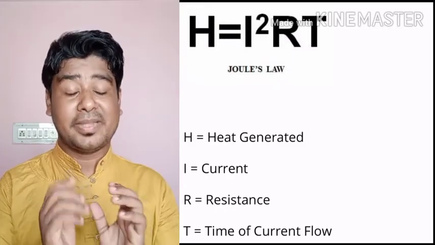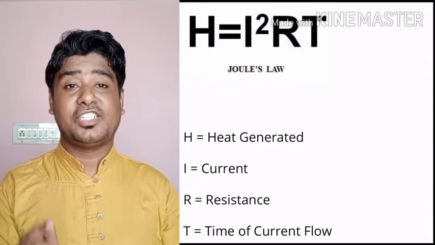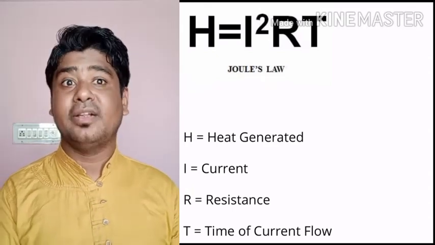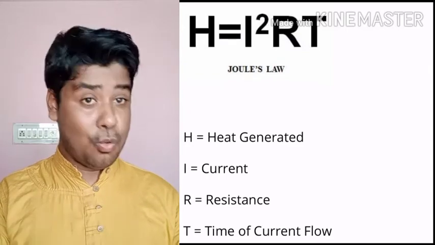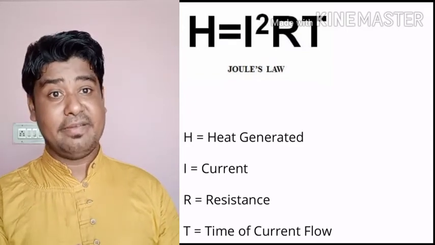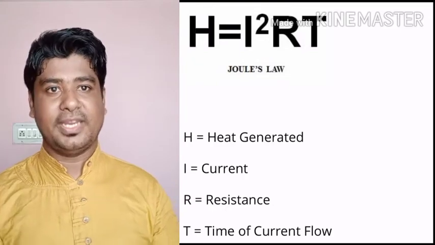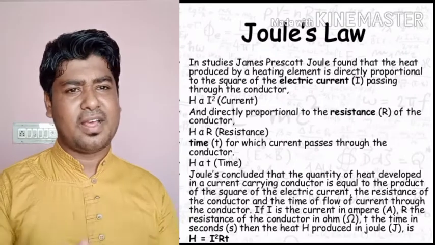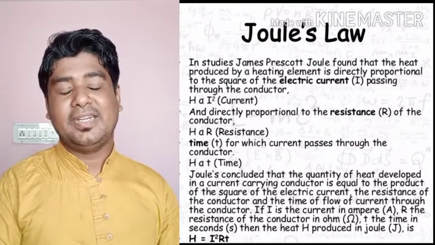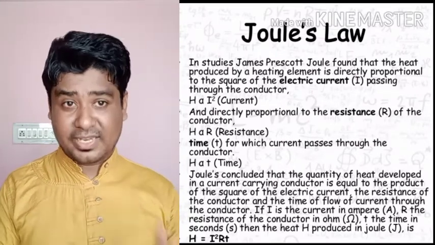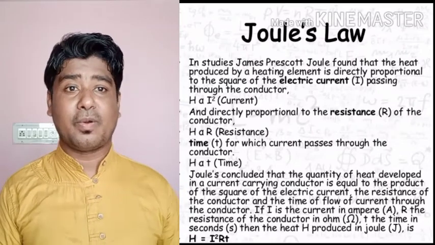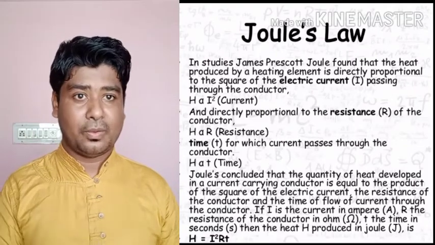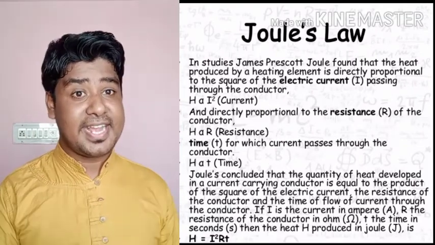So that can be mathematically represented as H is equal to I square RT, where I is the current in ampere, R is the resistance in ohm, and T is the time in seconds. By using this you can calculate the heat generated by a conductor or the different entities by interchanging this formula. This is very important, and as I told you about power formulas also, this also you have to go through. Okay, fine. So what next is?